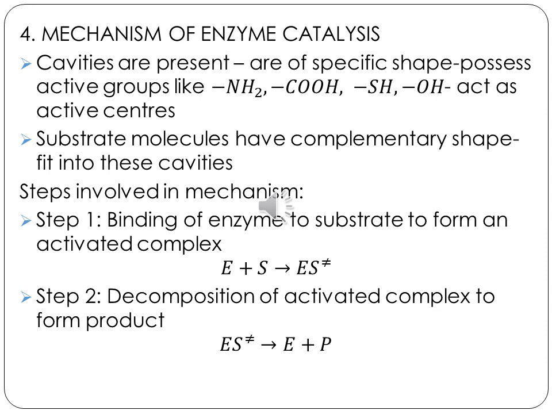We have seen the properties of enzymes. Now we have to see the mechanism. How do these enzymes actually do the catalysis? On the enzymes, you can see there will be some cavities, something like holes, okay, and they will be of specific shape. And what will be in these cavities? You may have active groups like NH2, COOH, SH, OH groups. These will act as active centers. And the substrate molecules, on which the catalyst has to act, will have a complementary shape that will fit into these cavities.